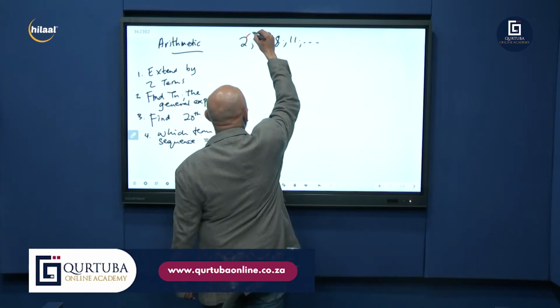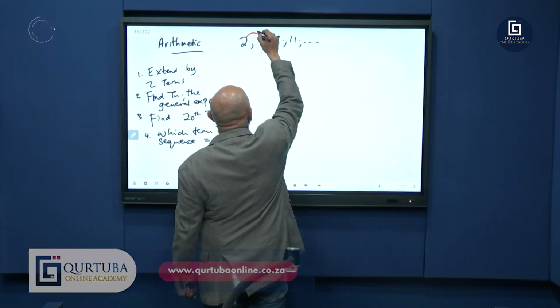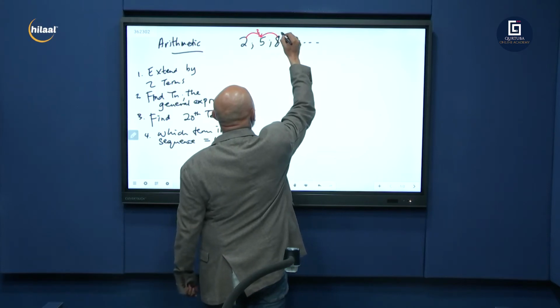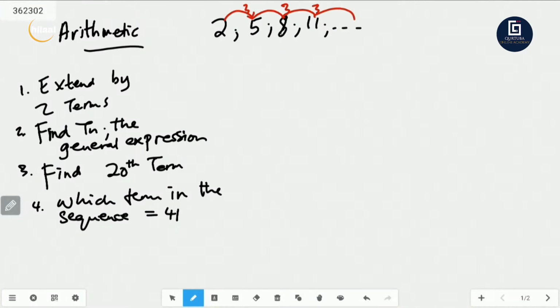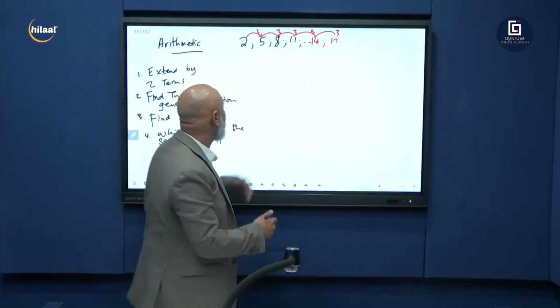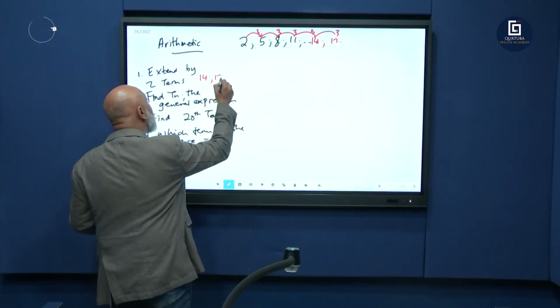From 2 to get to 5, we add 3. From 5 to get to 8, we add 3. From 8 to get to 11, we add 3. So obviously, we're going to add on another 3. 11 plus 3 is 14. 14 plus 3 is 17. And there we go. We are done. We extended the sequence by 2 terms. What are our 2 terms? 14 and 17.